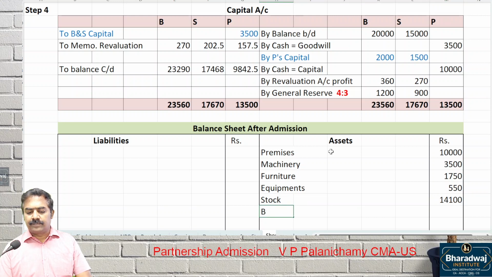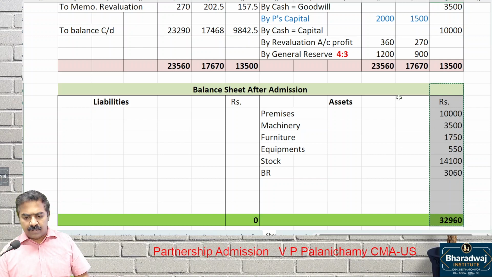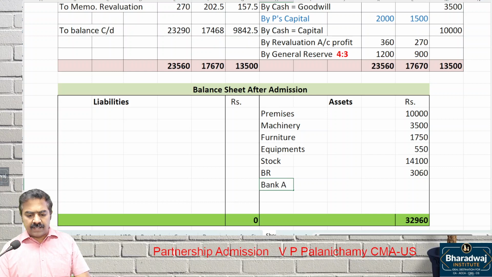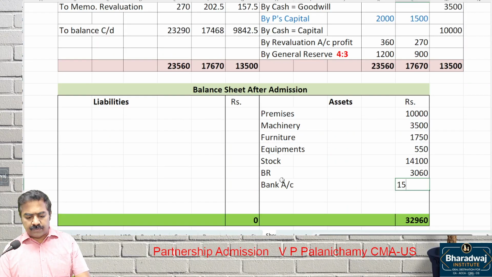14,000 100. Then bills receivable also at old value. What is the old value? 3,060. All assets will appear at the old book value. Only the cash and bank balance will change. Bank balance, how much? 1,590. The cash balance will change.